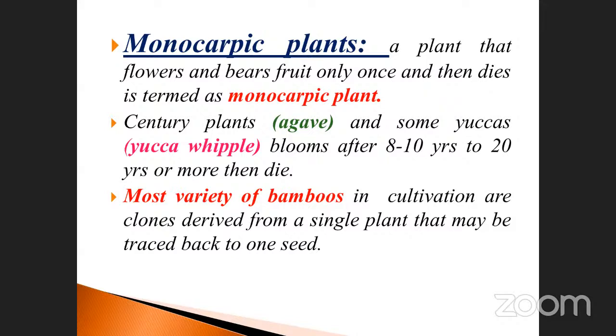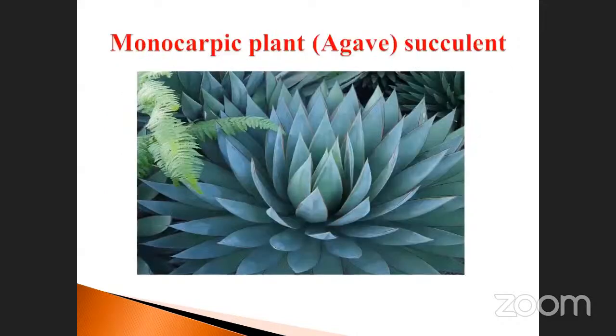But century plant is mentioned here. Which one is that? The bamboos are also very, very important, most varieties of the bamboos. Sugarcane is also one of the bamboo family. It also comes under the heading monocot because it contains only one seed. So this is very, very important. See that this is called a monocarpic plant.